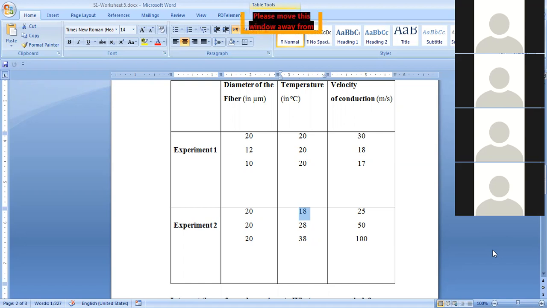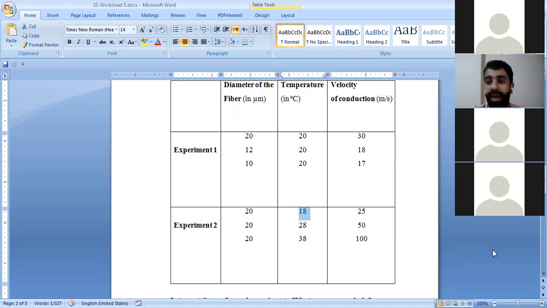Yes, Fatima. What's the conclusion here? The velocity of conduction is directly proportional to the diameter and the temperature.